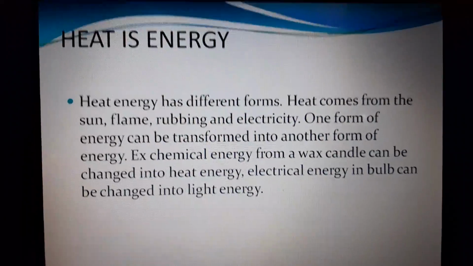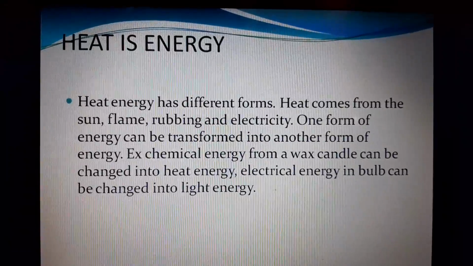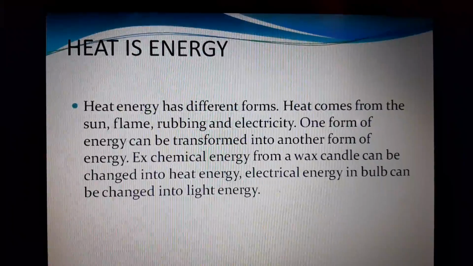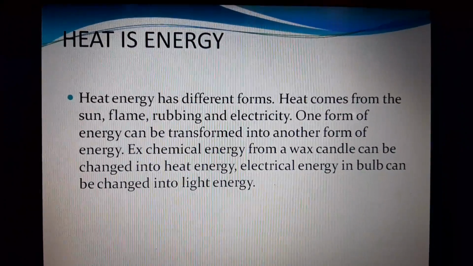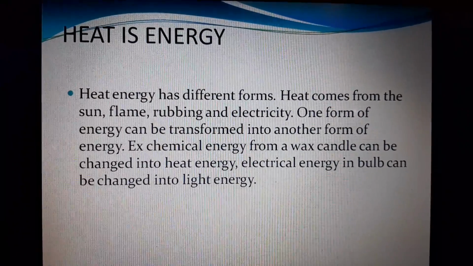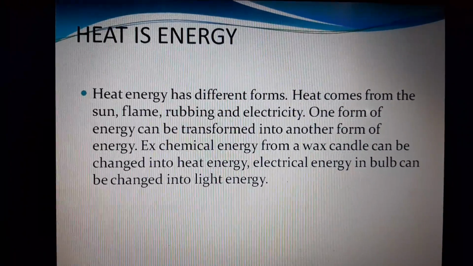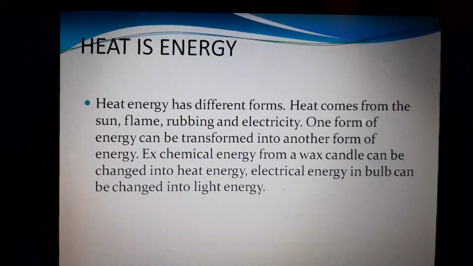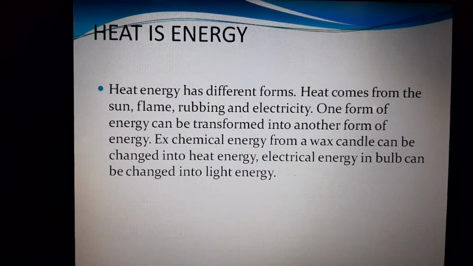Heat is always in the form of energy. Heat energy has different forms, and heat comes from the sun, flame, rubbing two or three things, and electricity. One form of energy can be transformed into another form of energy. For example, chemical energy from a wax candle can be changed into heat energy. Electrical energy in a bulb can be changed into light energy. So energy in nature cannot be destroyed or created, but is always changing from one form to another.